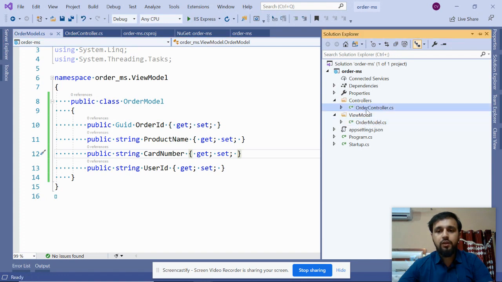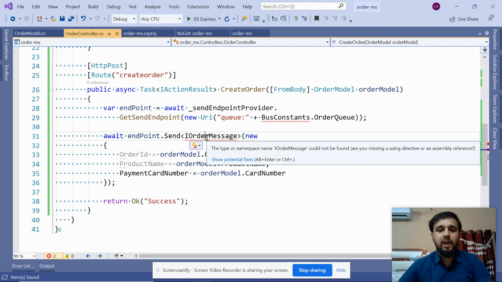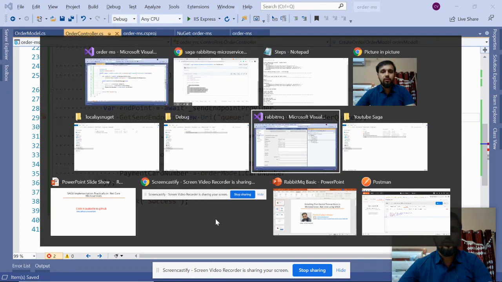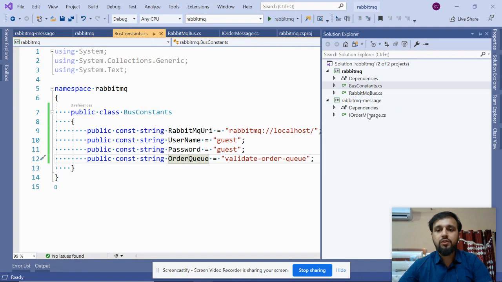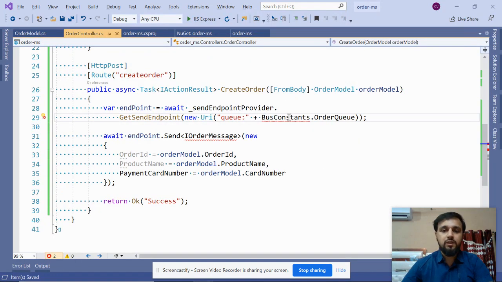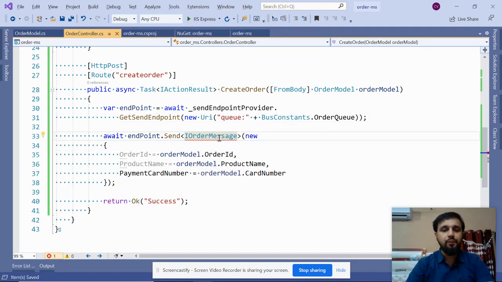Now back to your controller. Now you have the order model, so provide the namespace. Also you need the bus constant and iOrder message, but you can see we do not have them. But you remember we have provided the reference of those two class libraries. One was the constant one. You can see here we have created this bus constant. Here we have created iOrder message. These are separate projects, but since we are now making use of the local NuGet packages, we can simply import this. Here we are. So now you have order controller and order model.